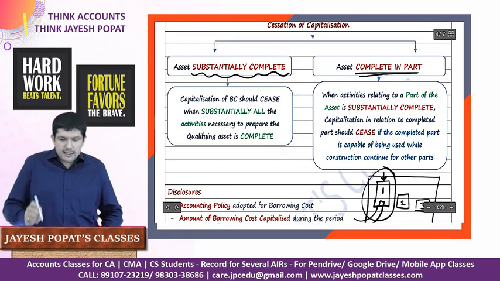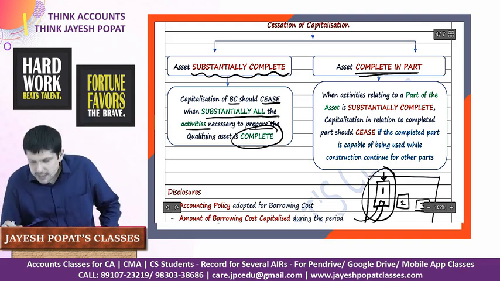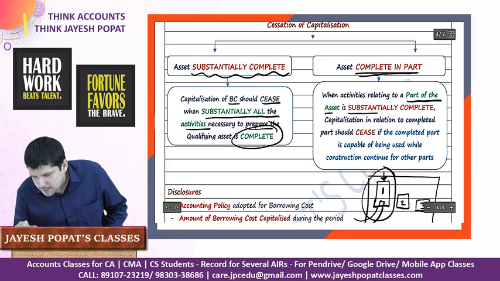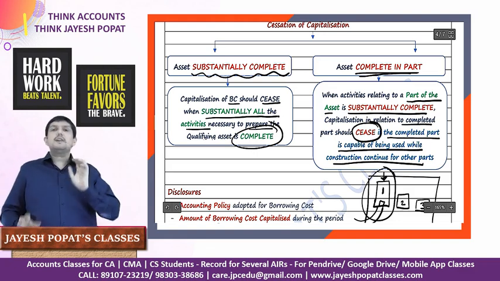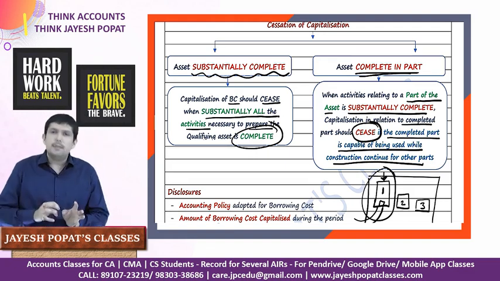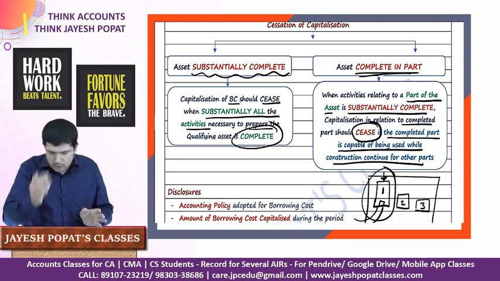So let us look at it. Asset substantially complete: capitalization of borrowing costs should cease when substantially all the activities necessary to prepare the qualifying asset are complete. Asset is completed in part when activities relating to a part of the asset are substantially complete. Capitalization in relation to the completed part should stop if the completed part is capable of being used while the construction on the other parts continues. So the main deciding factor is whether the completed part can be used independently or not. If it can be used independently, stop capitalizing the borrowing cost, charge it to the P&L.